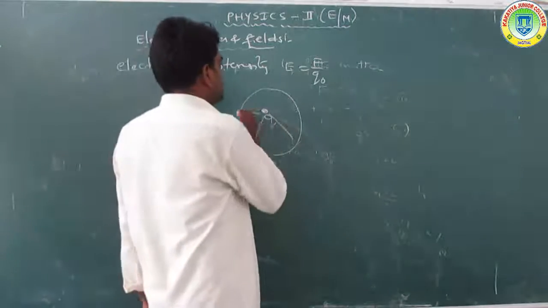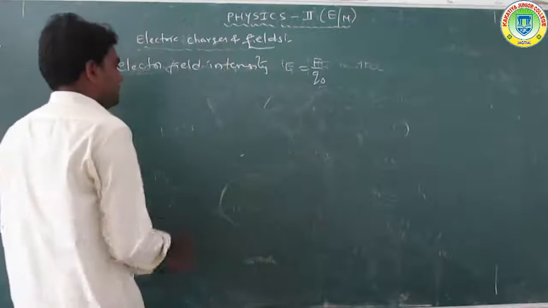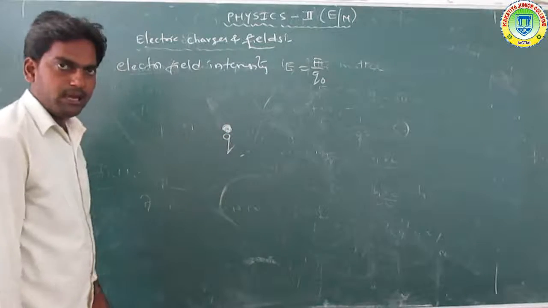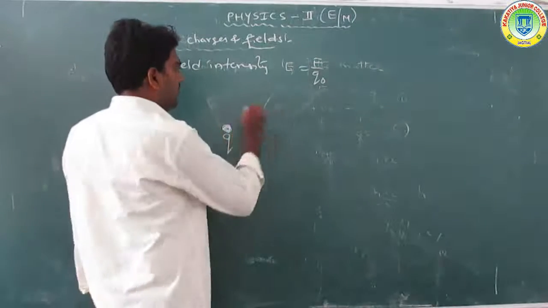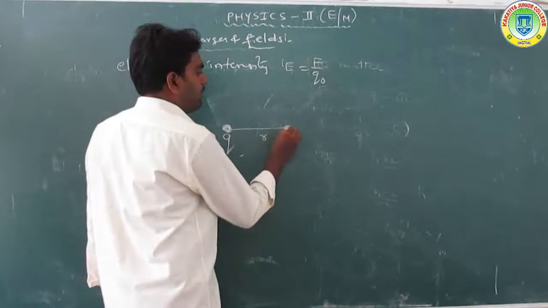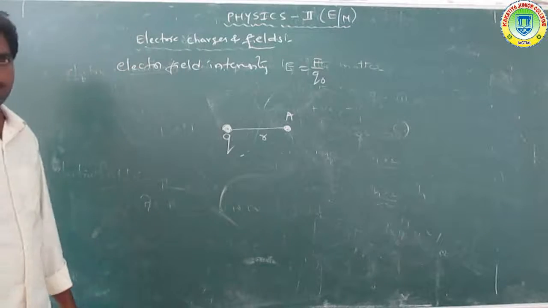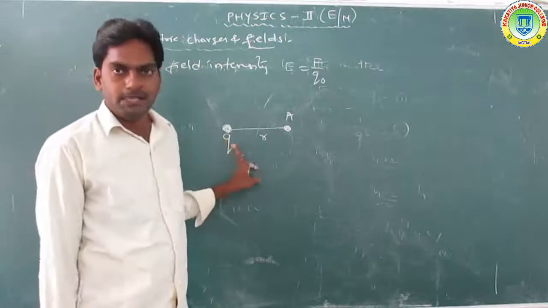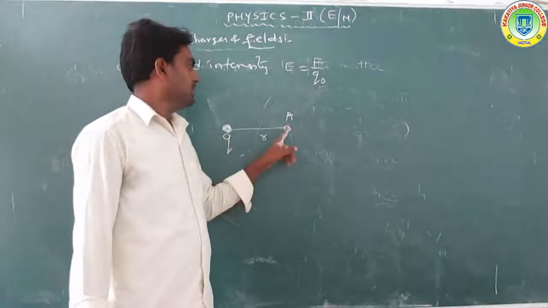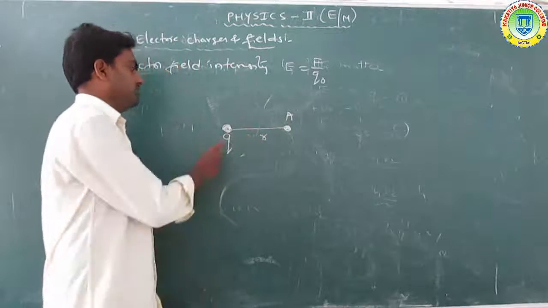Consider the charge is Q, and the electric field exists around it. In the electric field, a point A is taken at a small distance R from the charge.